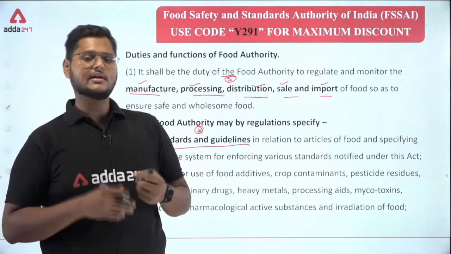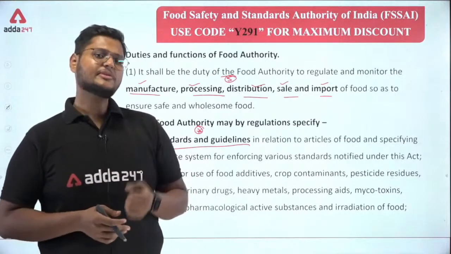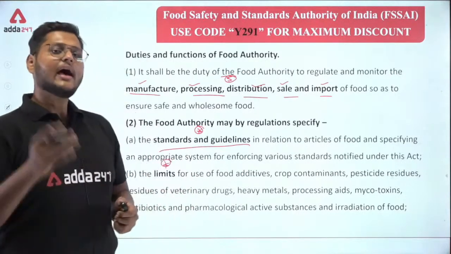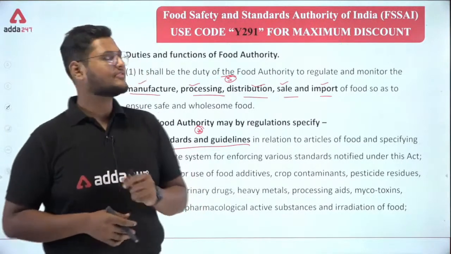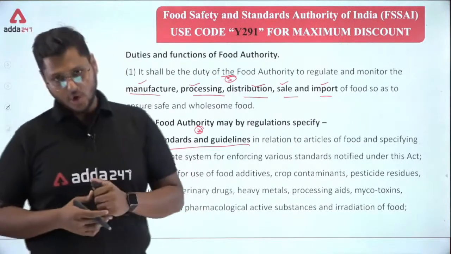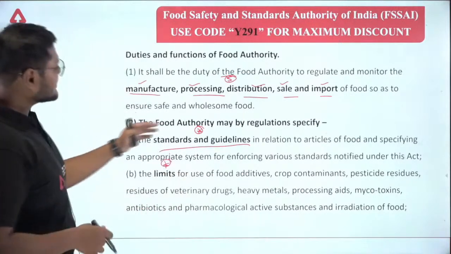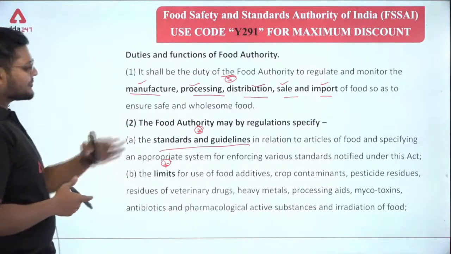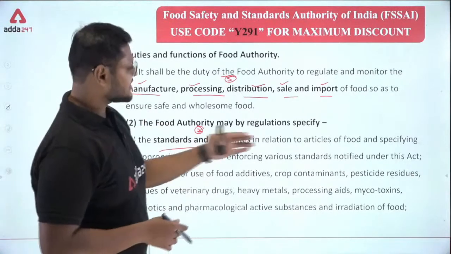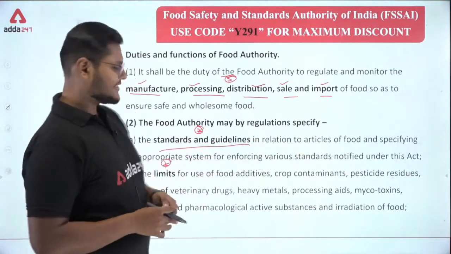It contains sugar, it contains some preservatives. These preservatives should be added in a particular quantity, and these quantities are specified by the food authority. So this was the standards and guidelines in relation to articles of food and specifying an appropriate system for enforcing various standards notified under this act.